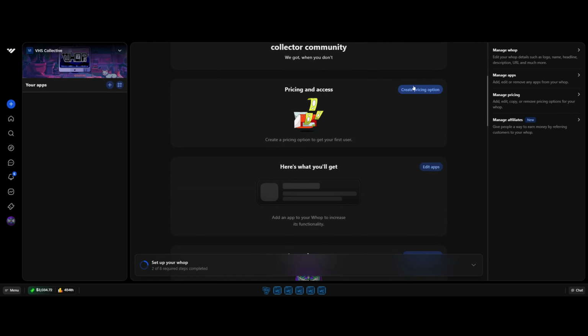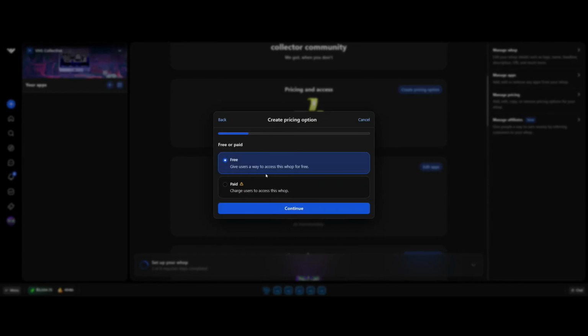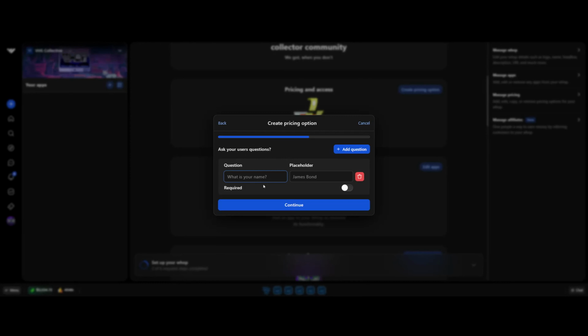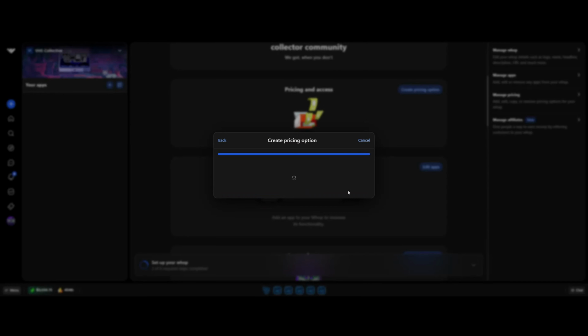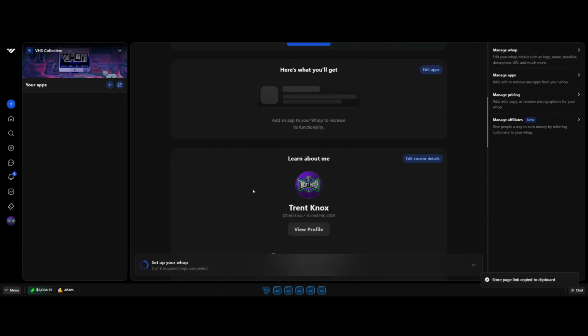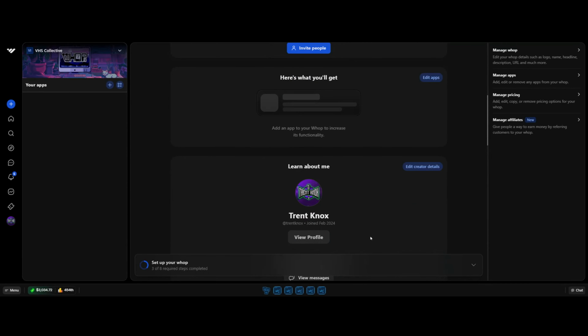And then you edit your pricing, you add your pricing. So let's say it's a free community, you get instant access. You can add some questions. So you say bing bong boom, and the placeholder. I spelled this wrong. You go bing bong boom, and the placeholder bam, right? And then there you got it. Now you got a free thing.